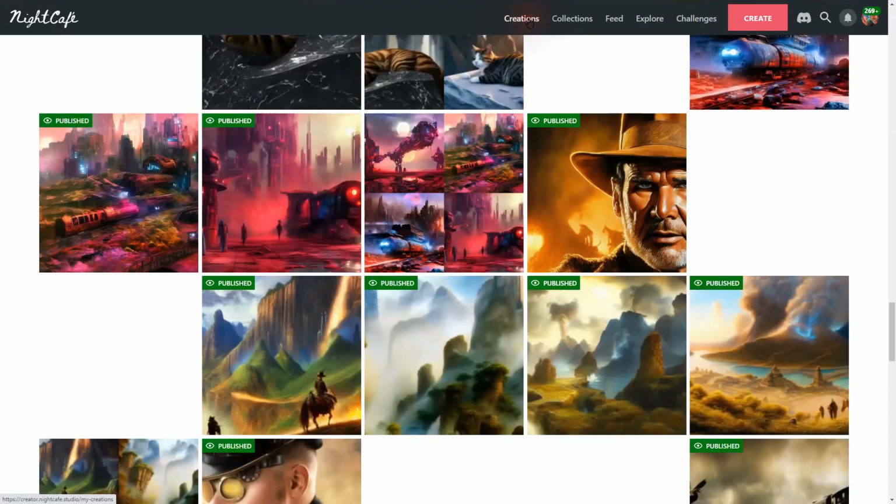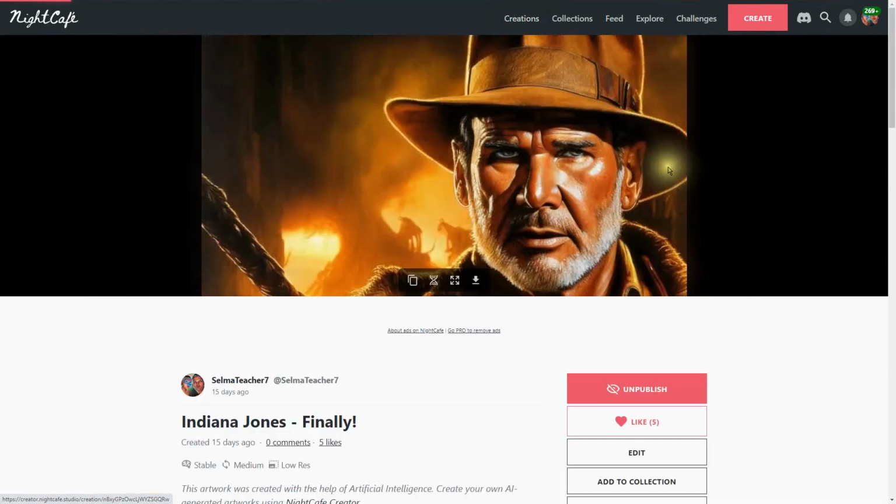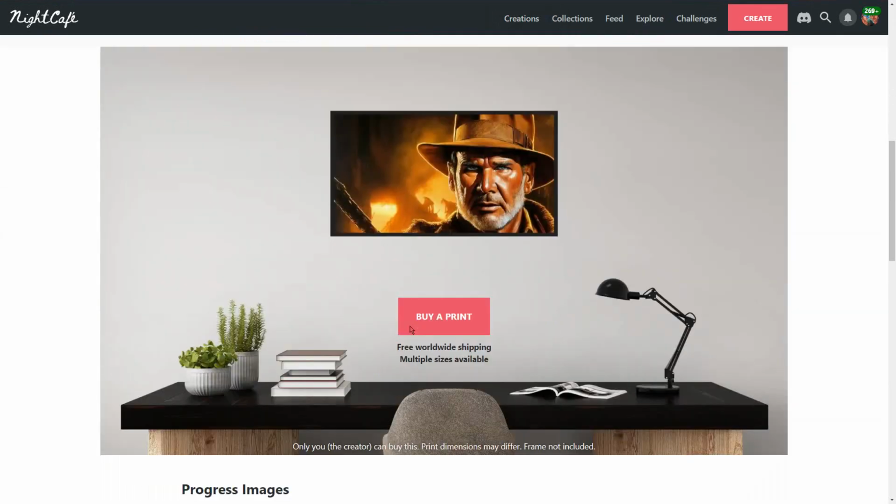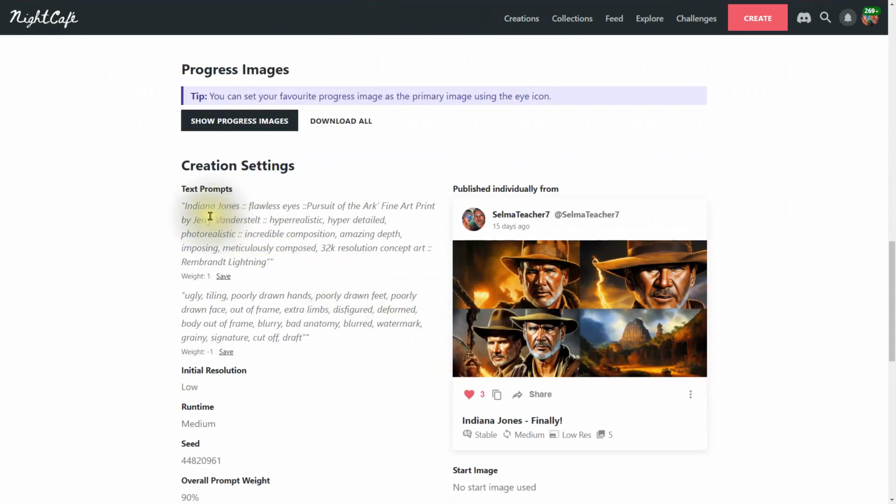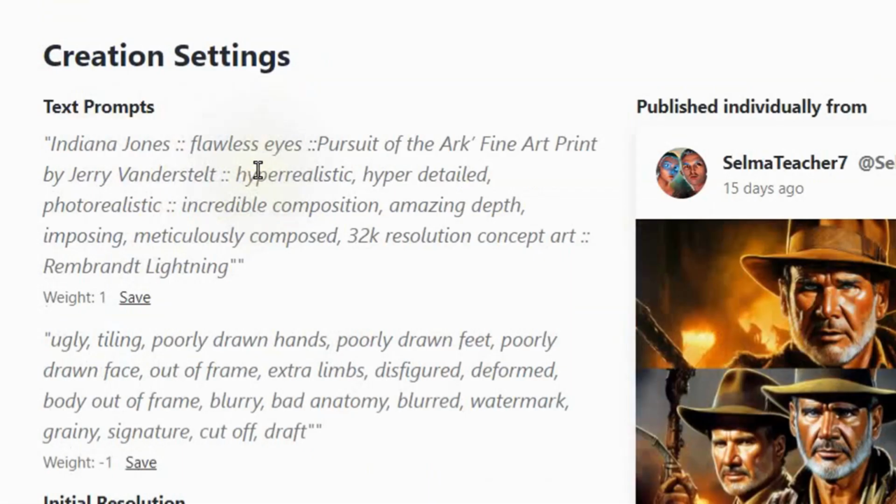Let's now look and see what happens when we add a negative prompt. All right, so I'm going to let AI read off these prompts here. Here's the positive prompt. Indiana Jones, flawless eyes, Pursuit of the Ark, fine art print by Jerry Vanderstelt, hyper-realistic, hyper-detailed, photorealistic. Incredible composition, amazing depth, imposing, meticulously composed, 32K resolution concept art, Rembrandt lighting.